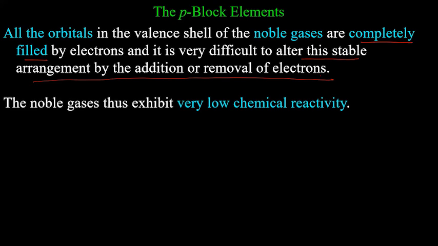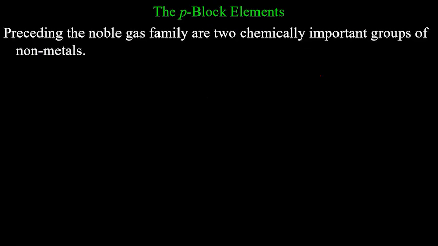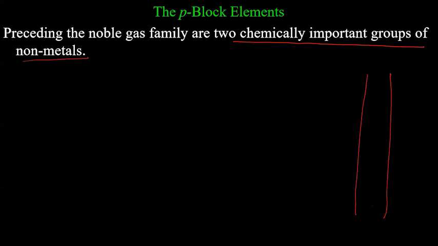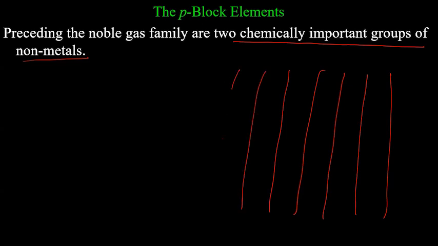The reason is very simple, because the electron gain enthalpy is positive and ionization enthalpy is very high. What are those energies? You will understand in the next class. Now, preceding the noble gas family are two chemically important groups of non-metals. These are the p block elements, 13, 14, 15, 16, 17, 18. 18 is noble gas. These two are very important.